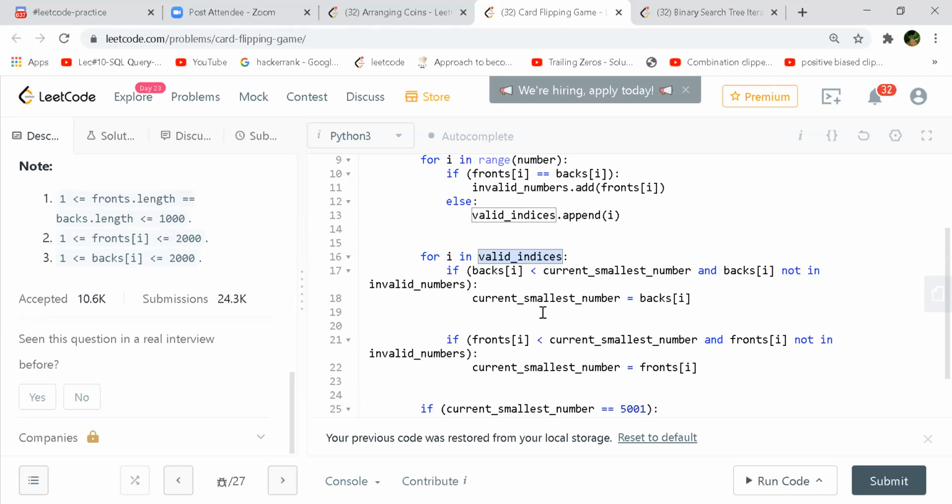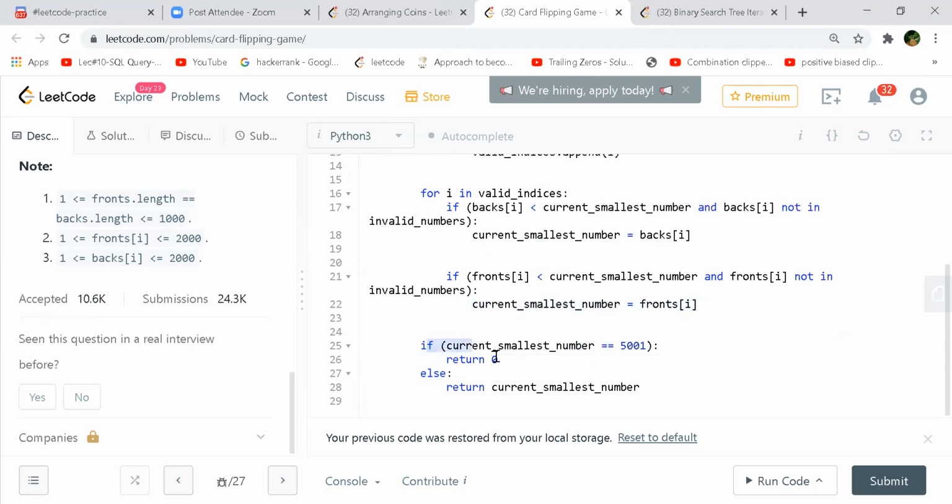And then we obtain our current smallest number, and similarly for every front number I check for the given indices whether it is less than this and it is not present in my invalid, then I'll update it, right? And this is just a small check. If this is equal to this, that means you didn't find anything, you'll return 0, otherwise return the current smallest. Okay, I get your point. Why are you doing that valid indices there? Because it's optimizing for your next for loop.